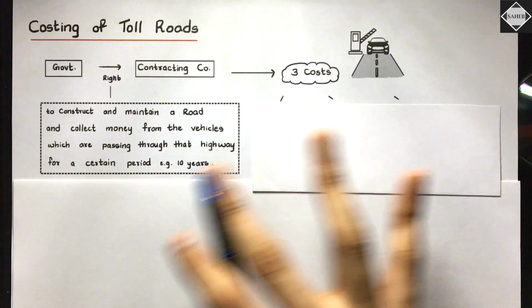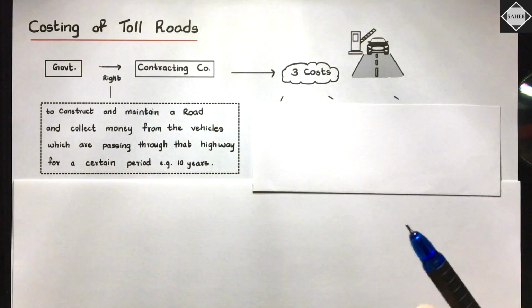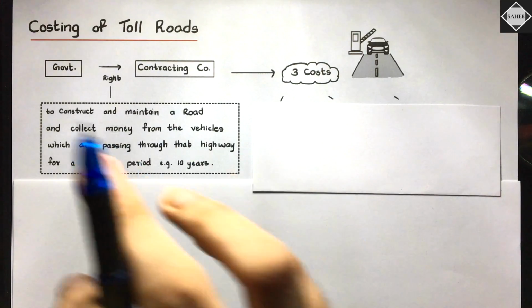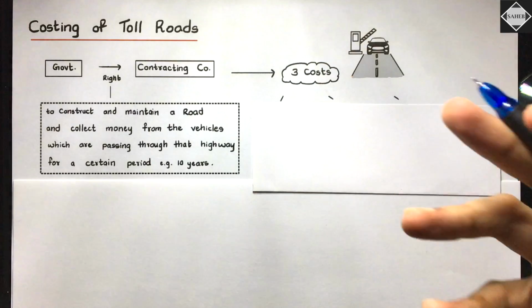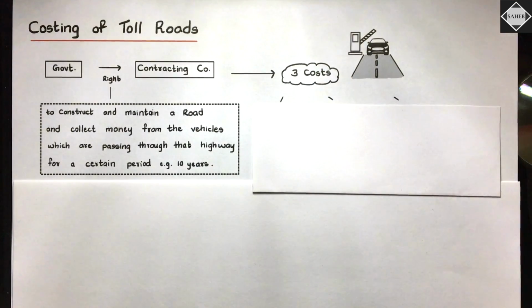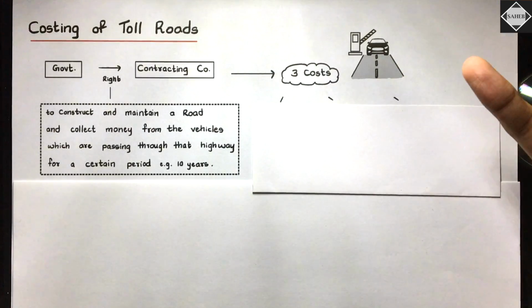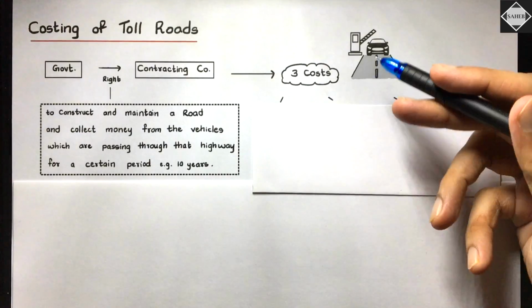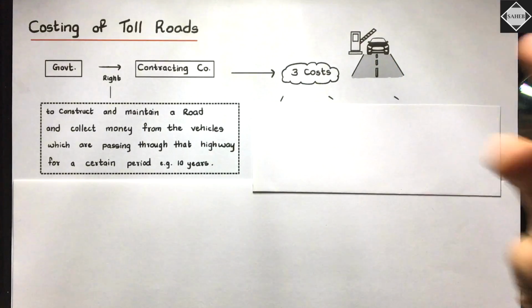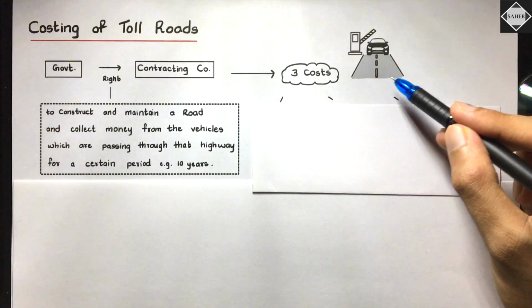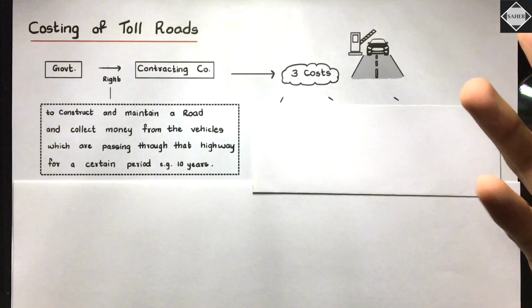Now see, here we have the concept of toll roads. Whenever you travel, you must have seen that there are big toll plazas from which we pass, right? We pay the money, only then the boom barrier opens and we can pass through the toll plaza and use the road normally. Why are we paying the money over there? When we go there, the money is automatically deducted from our FASTag account. We pay because we are using the road, the infrastructure. That's why we are paying the money.